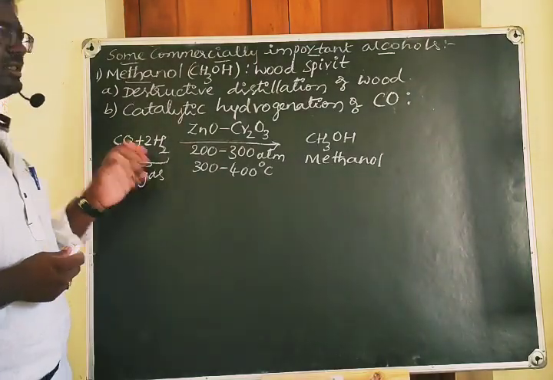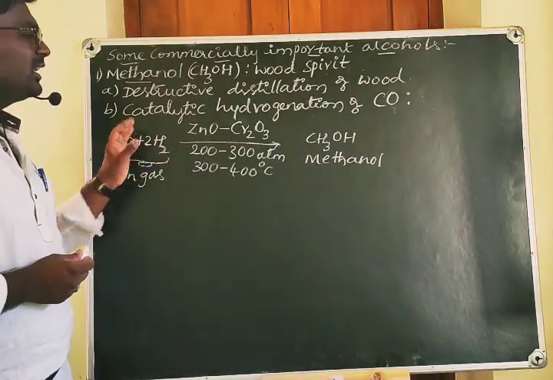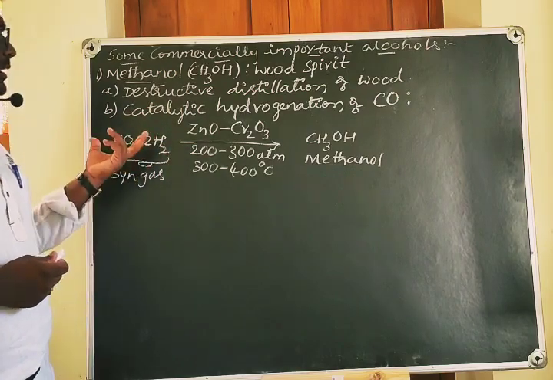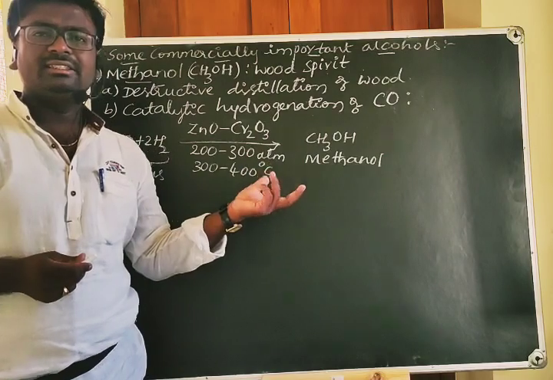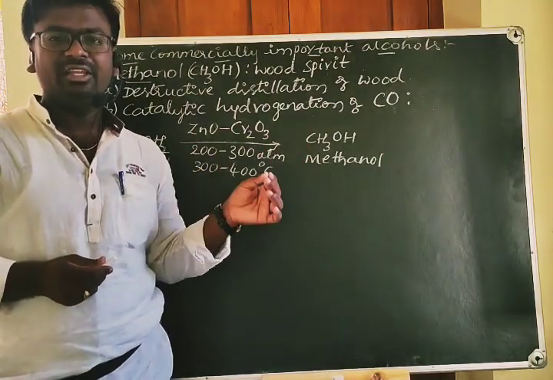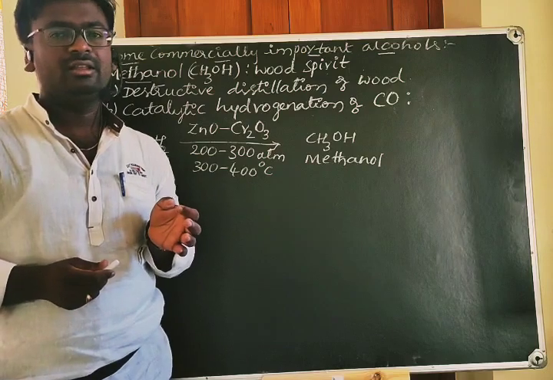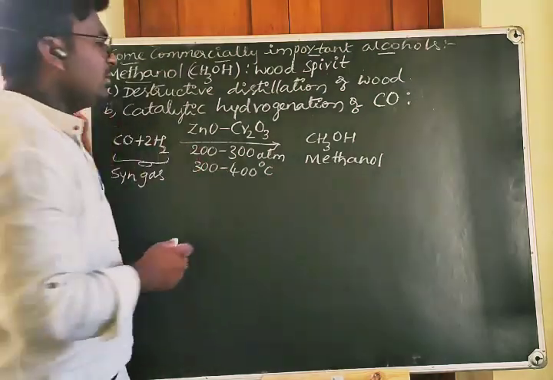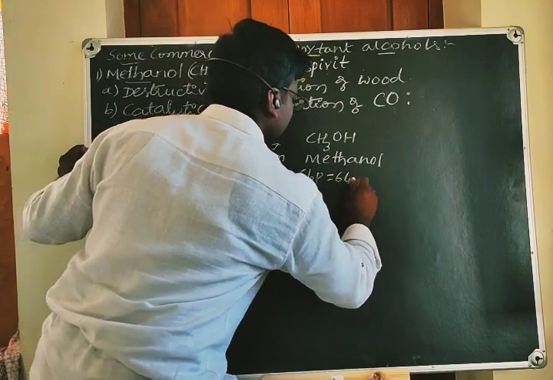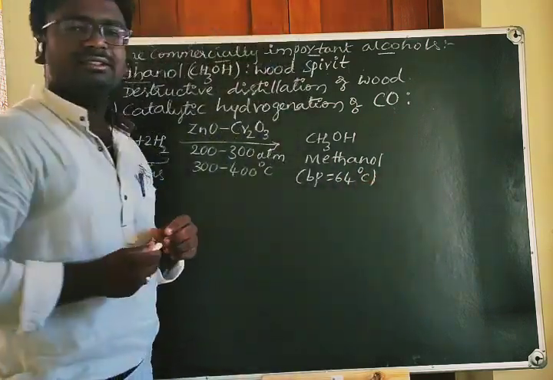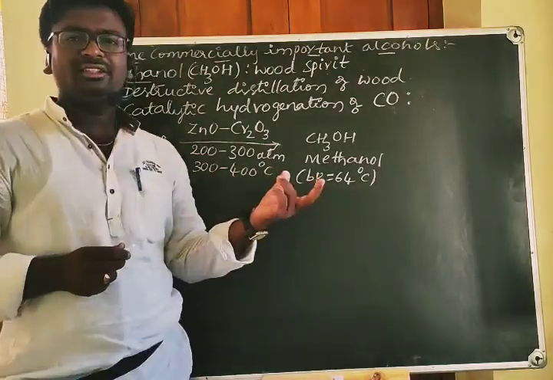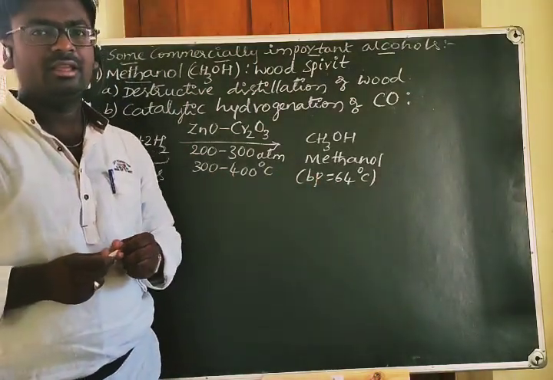Now we shall discuss the physical properties of methanol. Methanol is a colorless liquid with a significant odor, whose boiling point is 64 degrees Celsius. What are the advantages of methanol?